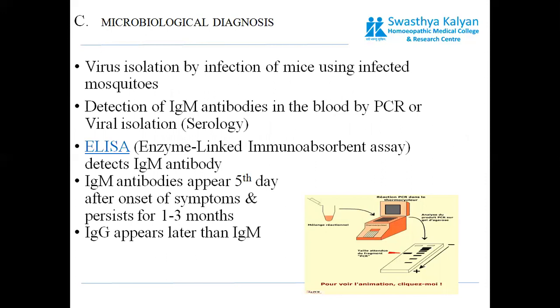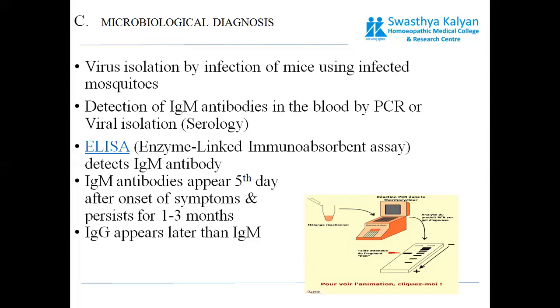Third is the microbiological diagnosis, where the virus is isolated by infection of mice using infected mosquitoes. So it's a very unusual method where laboratory mice are being infected by the mosquito. Along with that, detection of IgM antibodies in blood is also done. ELISA test is done to detect the IgM antibodies.